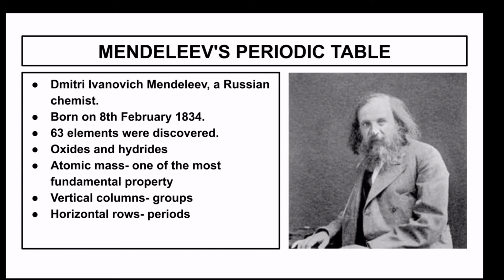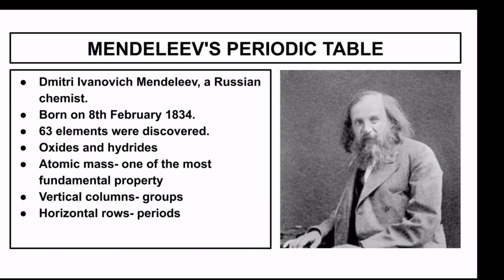He paid more attention to the chemical properties, and his table was based on the oxides and hydrides of the different elements. He considered atomic mass, which is one of the most fundamental properties of an element, to make his periodic table. When Mendeleev was studying the elements, he made a separate card for every element in which he wrote the name of the element, the formula of oxide and hydride, and also the atomic mass.